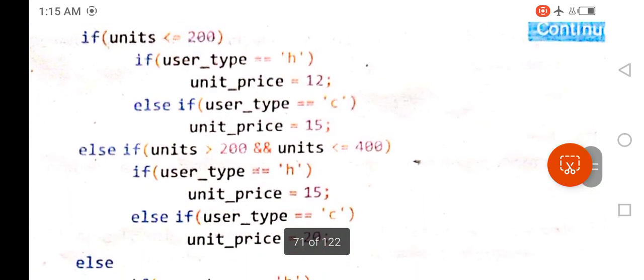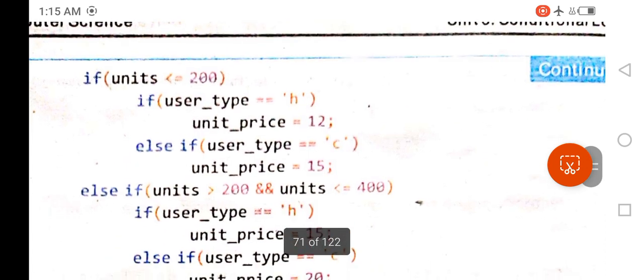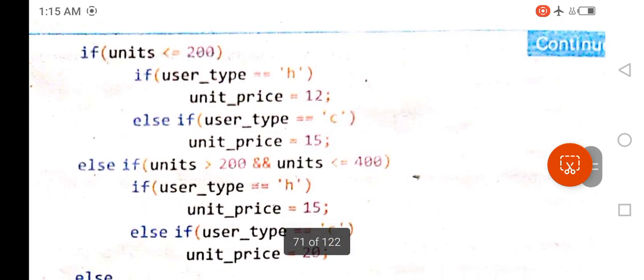And here is the code, very simple code. The first condition is as follows: if units less than or equal to 200, and the second condition immediately follows the first condition: if user type double equal H. If both the conditions are true, if units less than or equal to 200 and if user type equal to H, then unit price equal to 12.